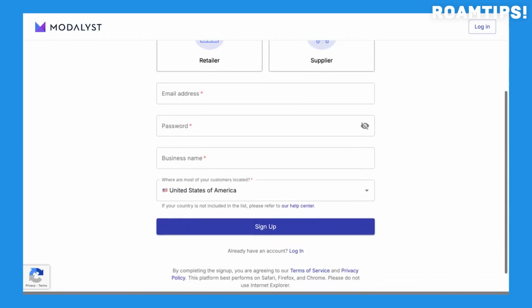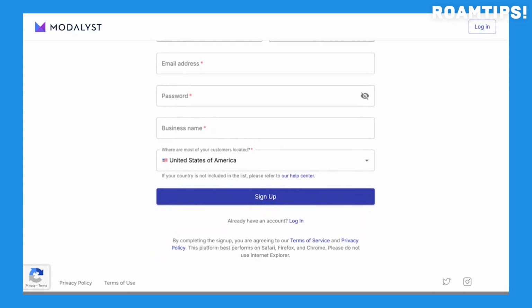specific needs and budget. One of the key advantages of using Modalyst is its automation features, particularly for inventory management. The platform automatically updates product availability and pricing, helping retailers avoid selling out-of-stock items. This automated system contributes significantly to streamlining operations and saving valuable time. Modalyst also handles a significant portion of the communication with suppliers, further simplifying the process for retailers.